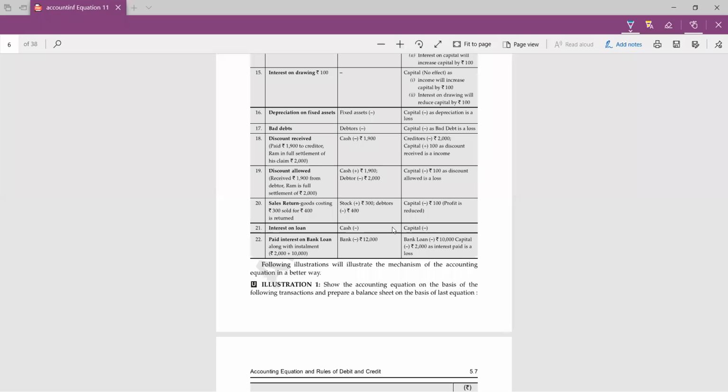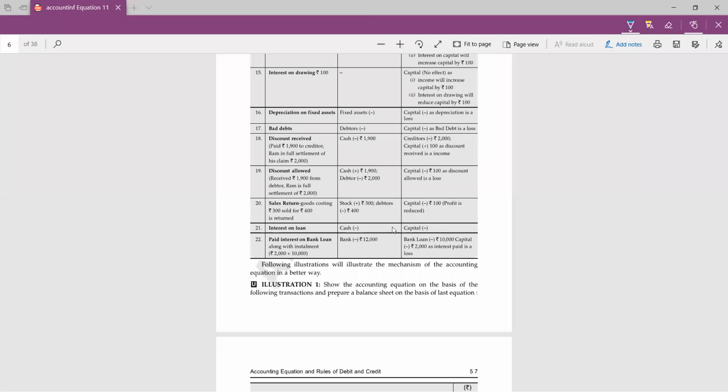So now discount received. Discount is an income for the businessman. So discount received, all the incomes will be added. So it will be added in the capital, as well as the creditors will be deducted with that discount amount.